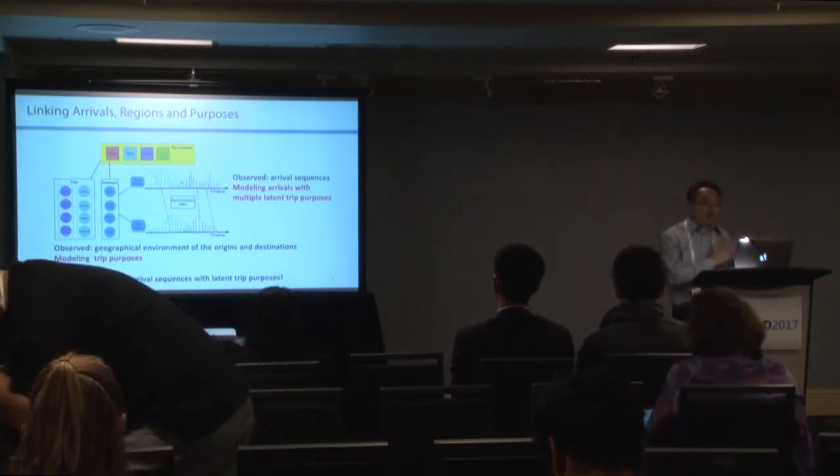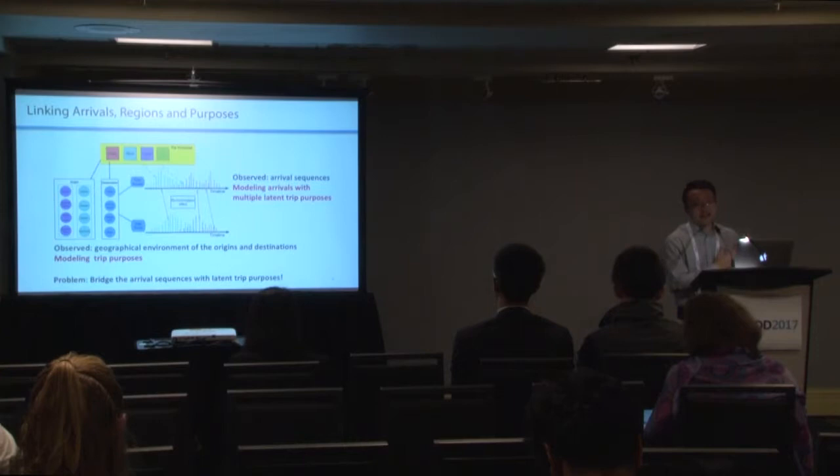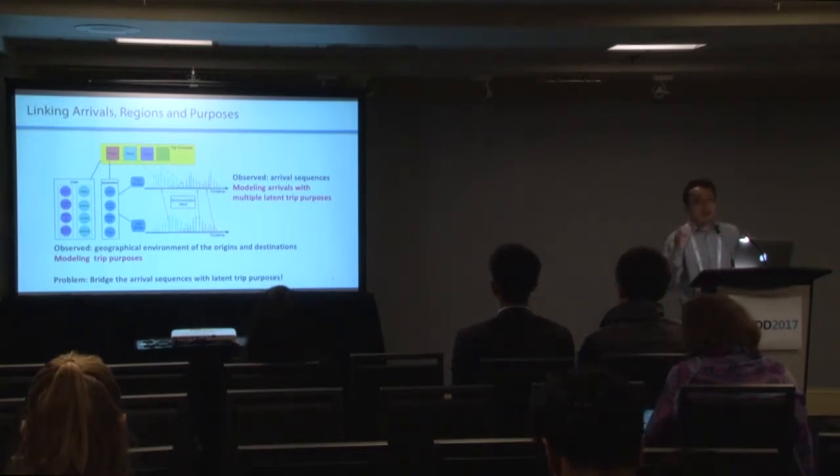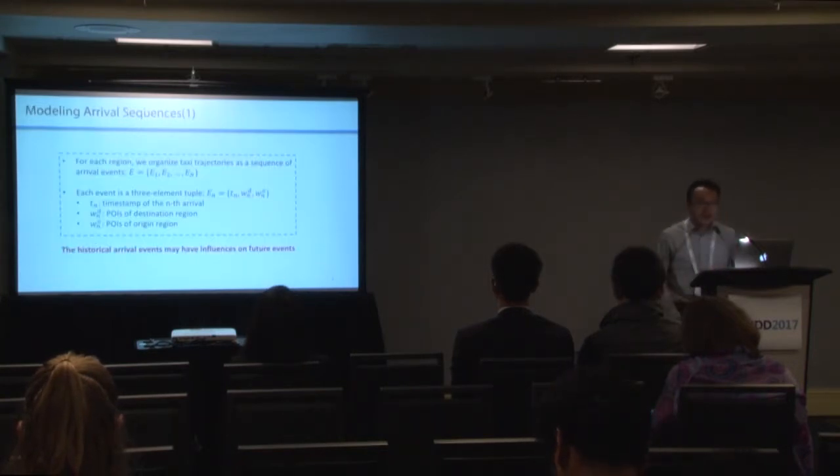And then we trace back the origin places, whether they come from residential areas or from some hotels or just from airports. This point of interest information gives us the inspiration to explore the trip purposes underlying these arrival patterns. So our problem here is to bridge the arrival sequences with the latent trip purposes.